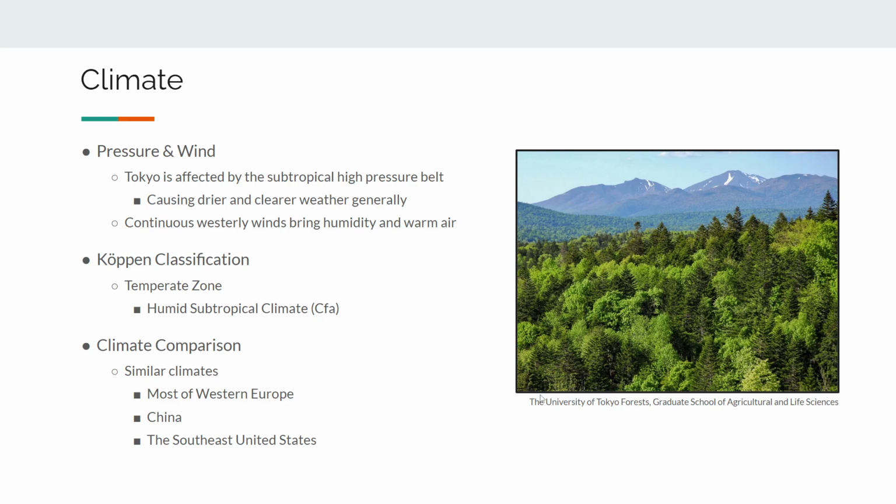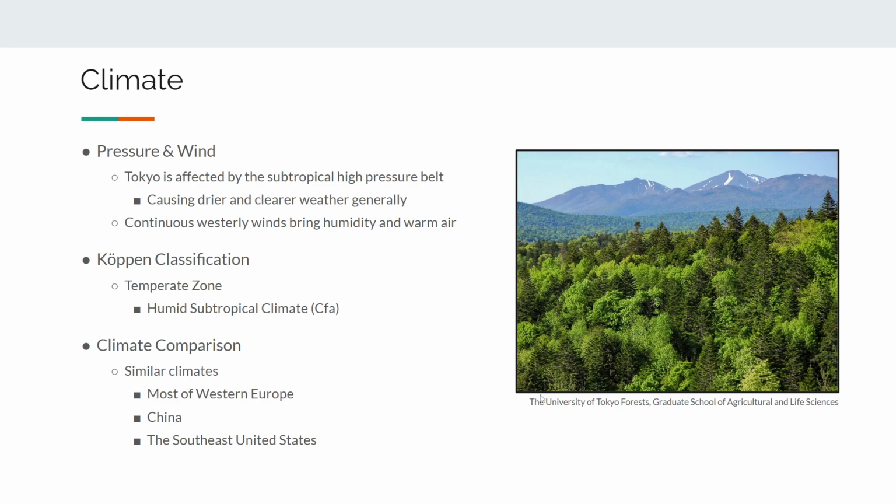The Köppen classification for Tokyo, or I guess Japan in general, is a temperate zone, specifically humid subtropical climate, which is designated as CFA, which is the same as here in most of New England and Boston specifically, or our area specifically of Massachusetts, the southeast region, more or less.